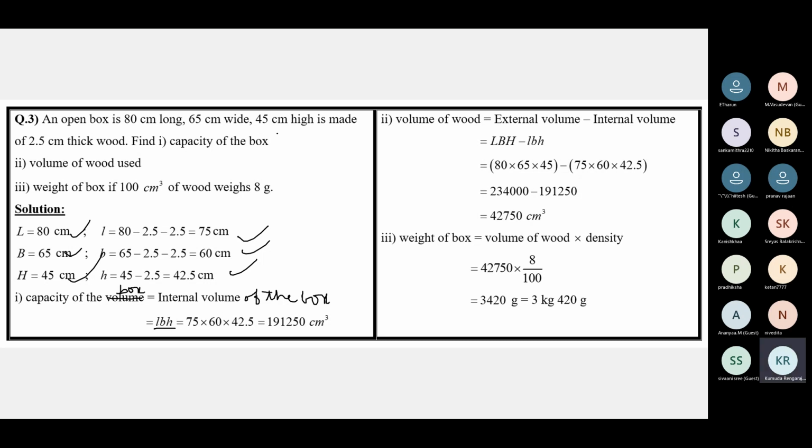The weight of the box. It's given that 100 centimeter cube weighs 8 grams. We can do it like this. You don't have to remember this formula and all that. It's something to do with physics.